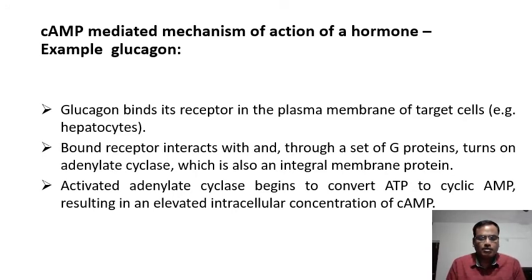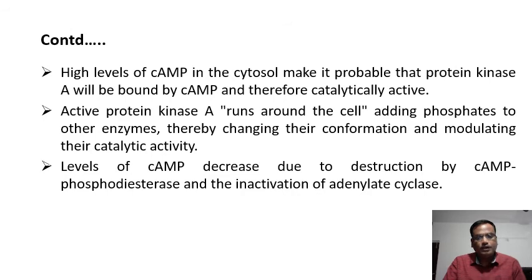The most important thing you have to remember is that binding of hormone molecule with the receptor will begin the conversion of adenosine triphosphate into cyclic adenosine monophosphate, so that there is an increase in the concentration of cyclic AMP in the cytoplasm. Now, high levels of cyclic AMP in the cytosol make it probable that protein kinase A will bind cyclic AMP and therefore be catalytically active.